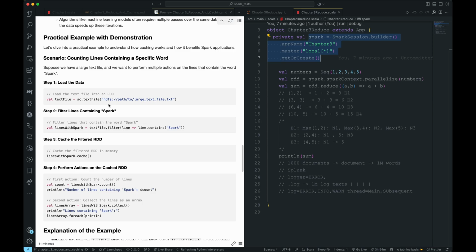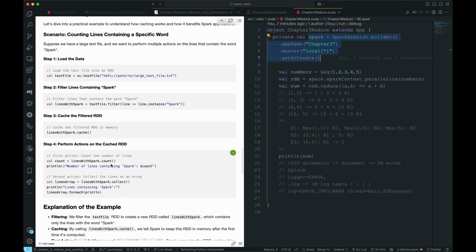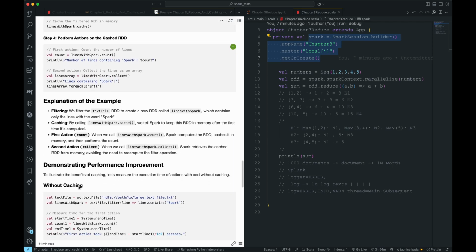So this is HDFS, Hadoop, basically accessing the text file from the Hadoop system. But again, this is an example. Let's assume that this text file has millions of lines, and some of those contain Spark. You need to compute all those lines. So if you do lines with Spark and dot cache, then all the methods operated over this, like for example count, this will be cached. First time it would be counted, of course, but second time it will be cached, and then it will be used. So here is an explanation.